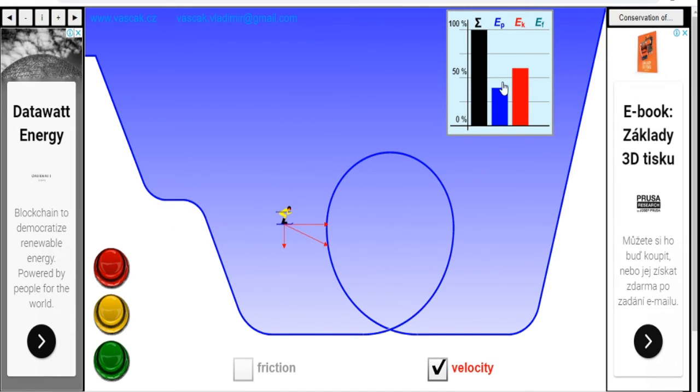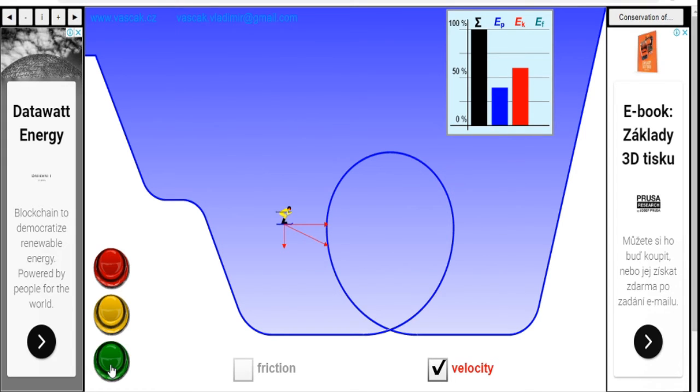If you see here again, as he has come further down, his potential energy has fallen, and as he is coming down, kinetic energy has increased, but the total energy is not changing, that is, it is remaining constant.